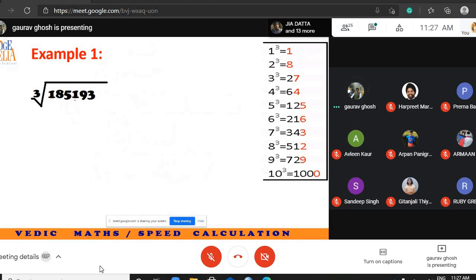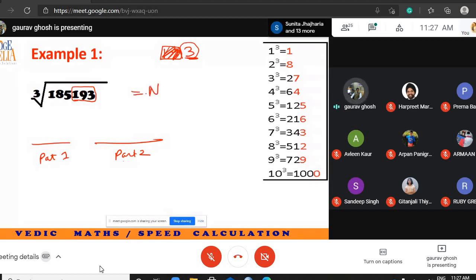Separate the last 3 digits. Separate the last 3 digits, it becomes 193. So I am not interested in the remaining 2 digits. I am interested only in the last digit. So the answer is of 2 parts, part 2 and part 1.